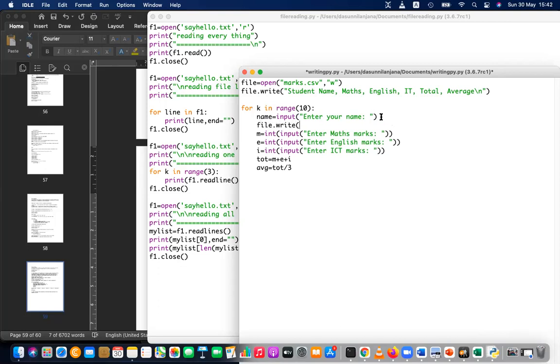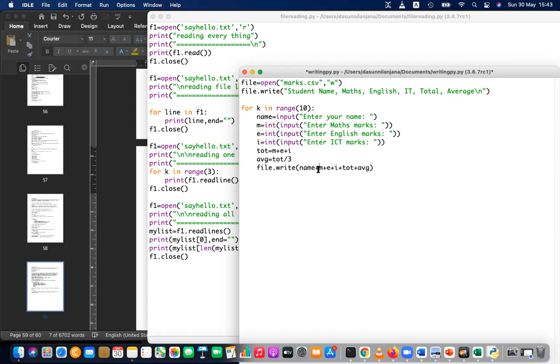You write the name, and after that you can write everything together. So let's write in one line, no need to write line by line. First you have to write the name. After that, name, maths marks, English marks, IT marks, total marks, and average marks. Those are the things that you have to write.